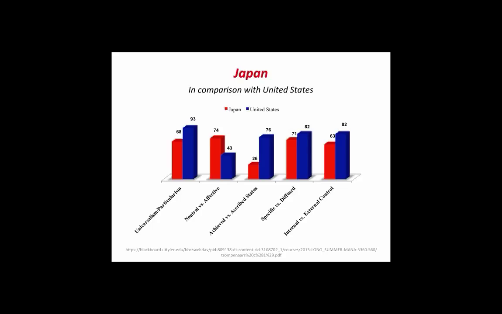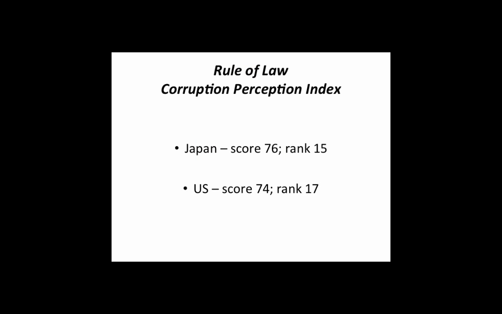Japan scored lower in internal control versus external control compared to the U.S. Internal control is a person's belief in being able to control the outcomes, whereas external control is a person's propensity to let things take their course. According to the Corruption Perceptions Index for 2014, Japan's score was a 76 and ranks 15, compared to the U.S. score of 74 at a rank of 17.